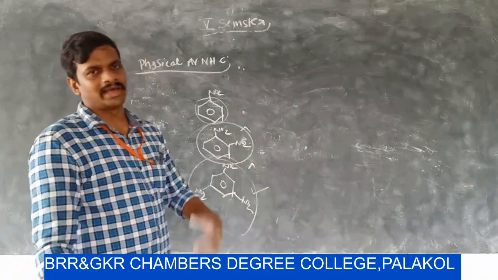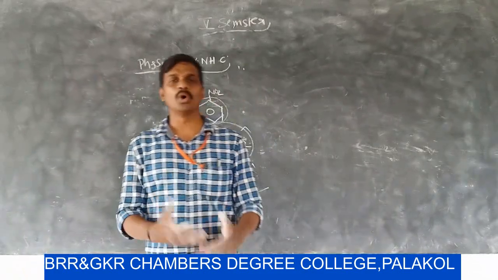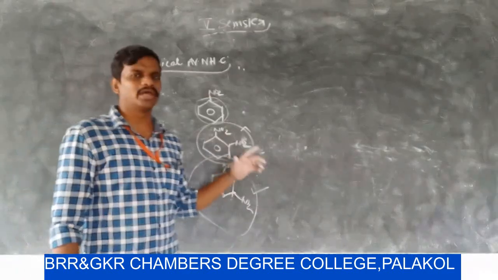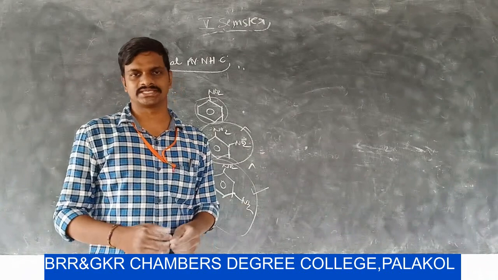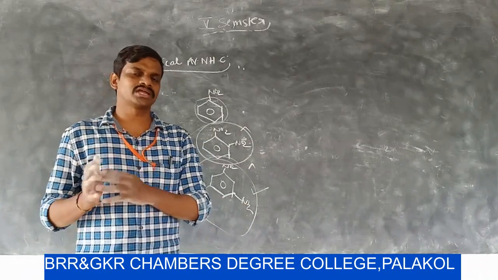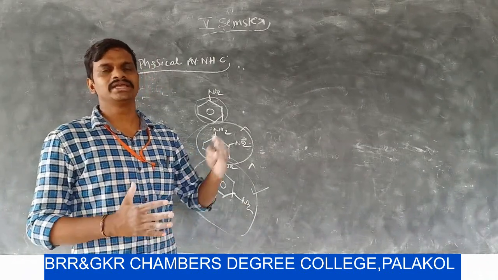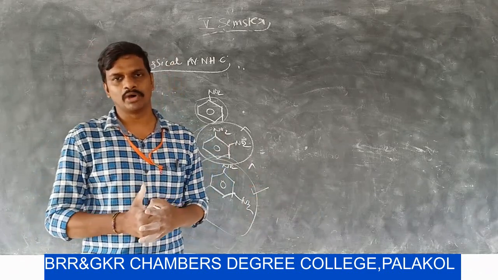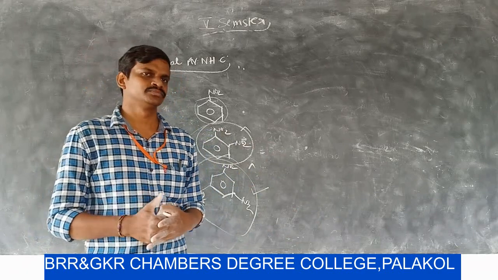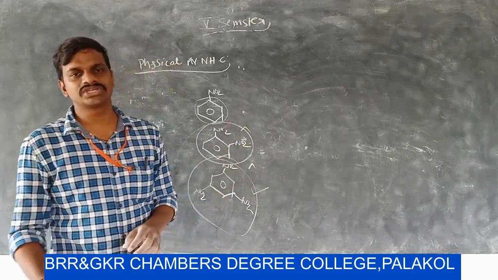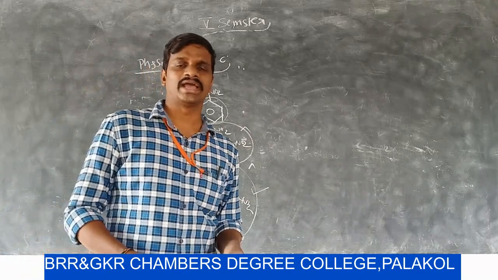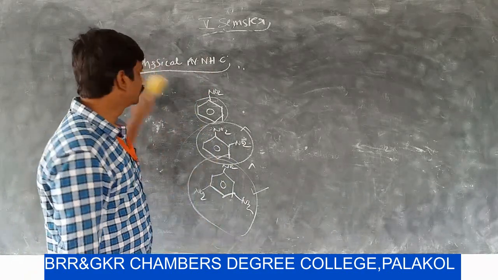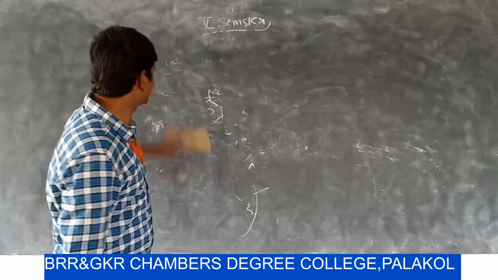That means if the aromatic system is substituted by more nitro groups, then the melting points and boiling points also increase. By increasing the number of NO2 groups in the aromatic system, the melting points and boiling points also increase. So this is about the physical properties of aromatic nitrohydrocarbons. Physical properties are completed.